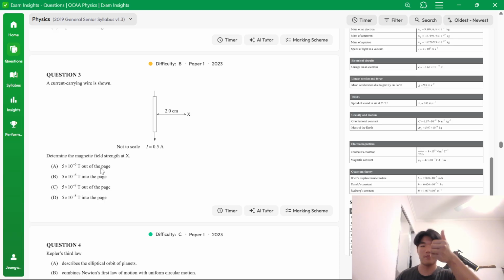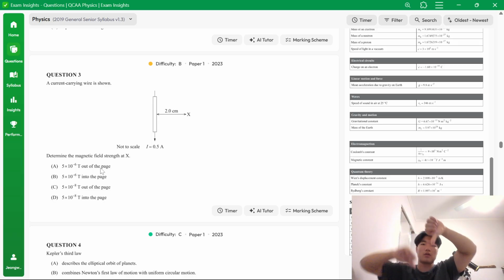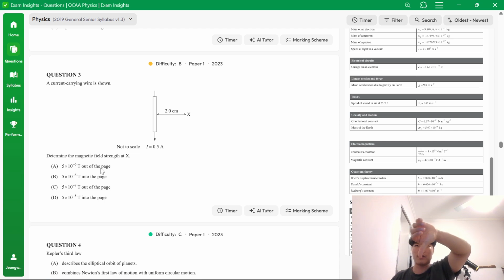Now, when we do a thumbs up, we kind of curl our fingers inward, and that's exactly what happens here. Since our thumb represents the current and current is going downwards, we aim our thumb downwards, and our fingers curl like this, so they're going kind of clockwise. In my perspective, it might be the opposite from the camera's perspective and your perspective. It's curling around like that. So X is over here, and at X, my fingers are pointing towards me, so they're going out of the page.